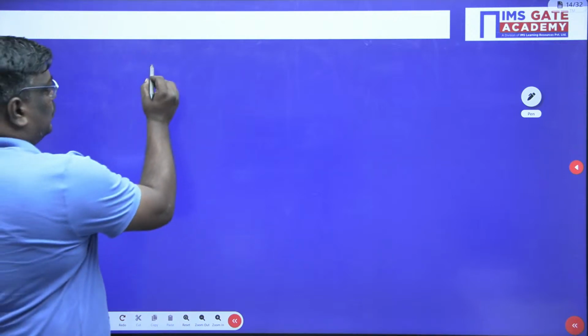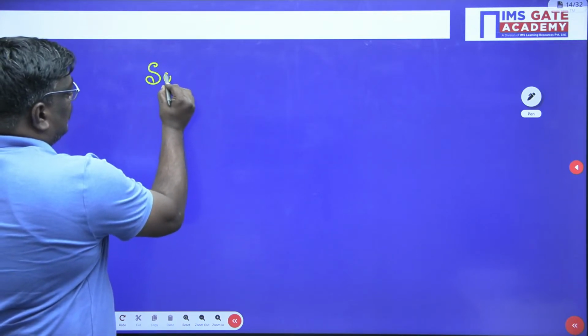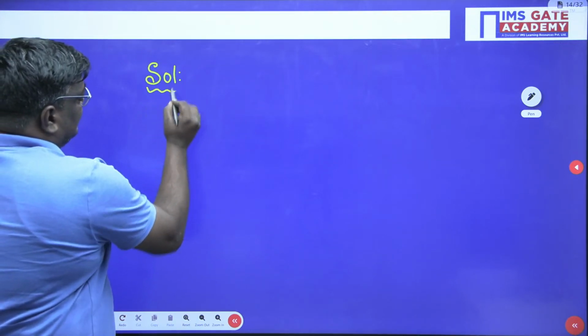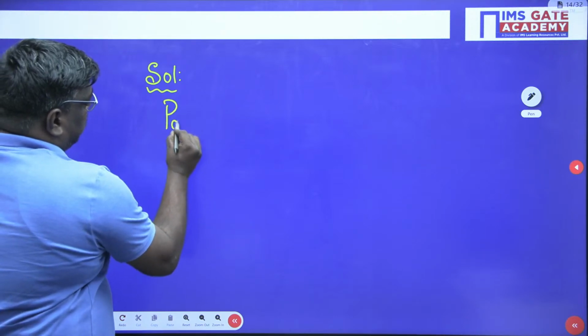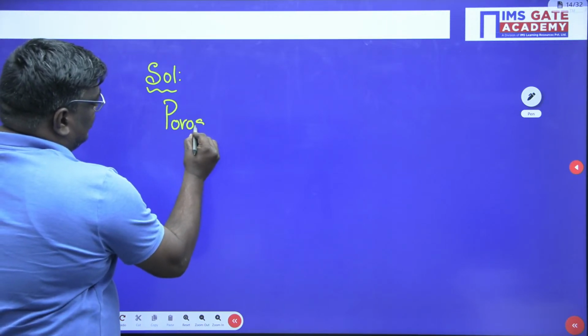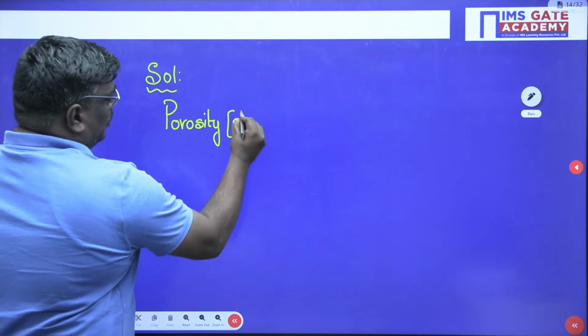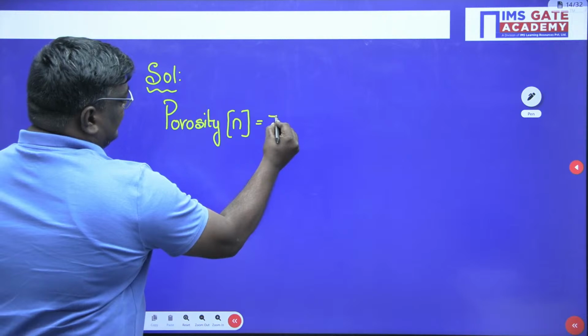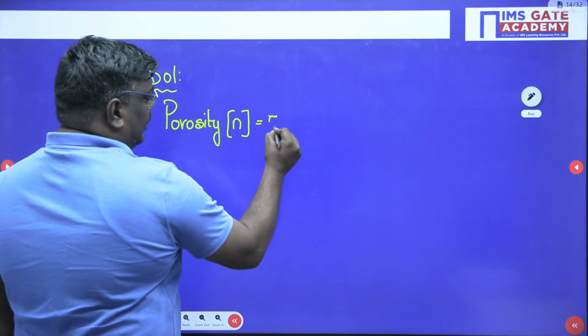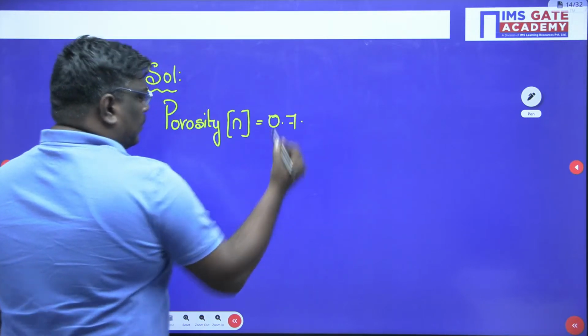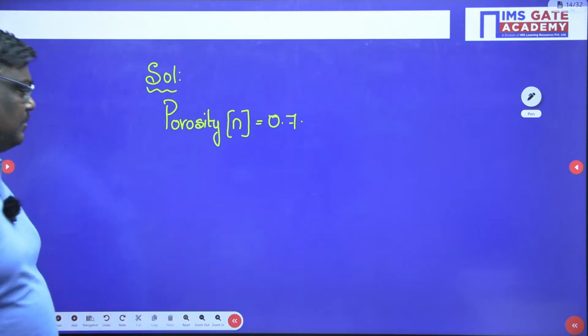So here see students, in the question what they have given is porosity, N is equal to how much, sir? 70 percent, or you can write 0.7. Porosity is given as 0.7.